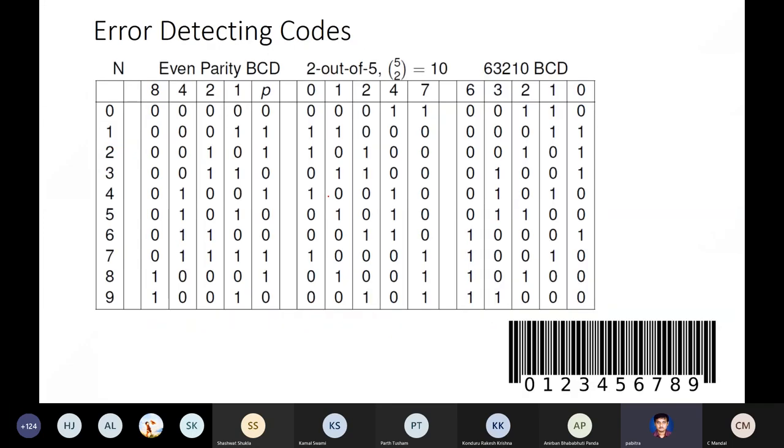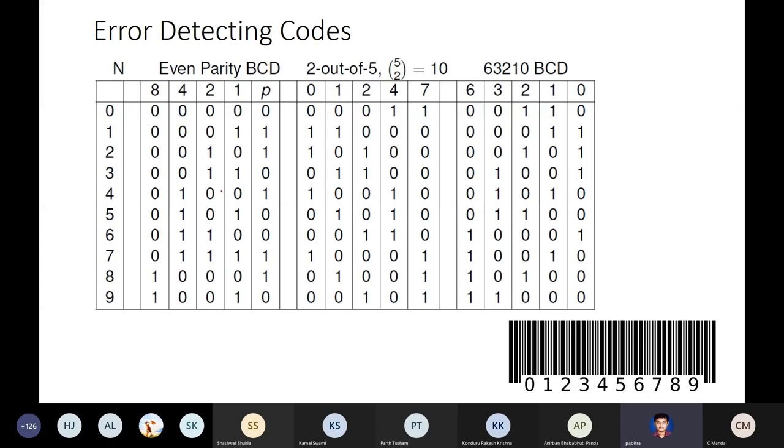Look at the first set, the even parity BCD. Let's look at the digits from 0 to 9. You know that BCD is 4-bit, with 8421 weights. So these first 4 columns are the normal BCD codes. The data bits are these 8421 bits, 0000 for 0 and so on.